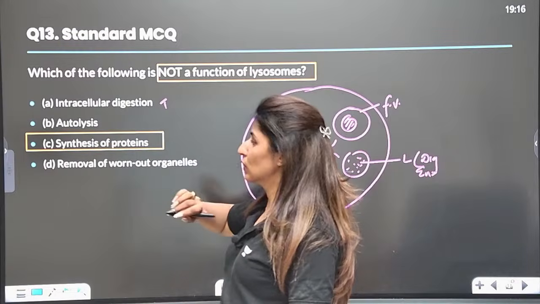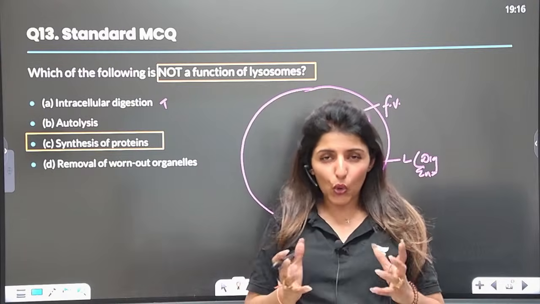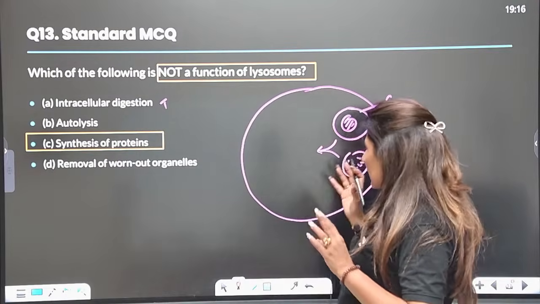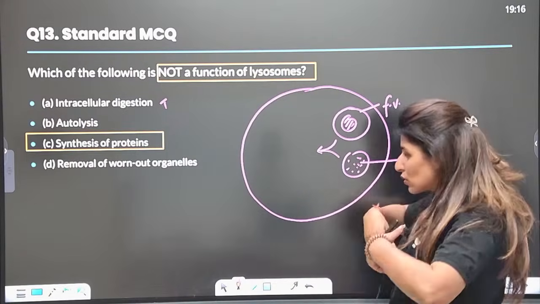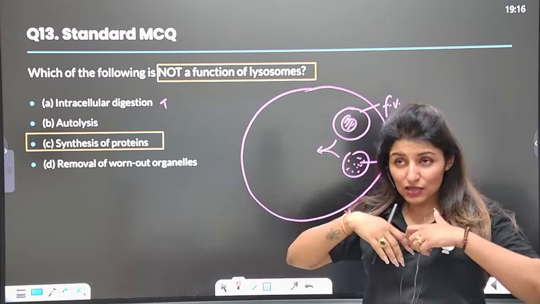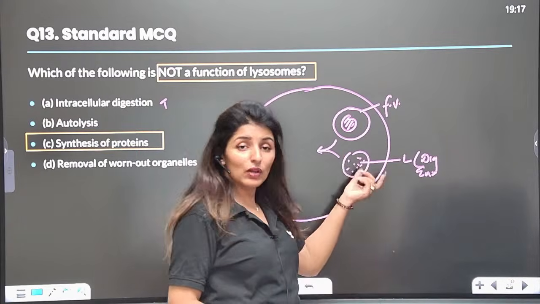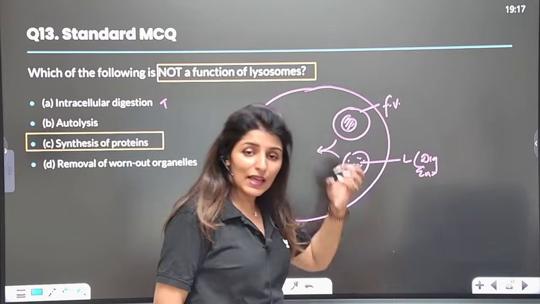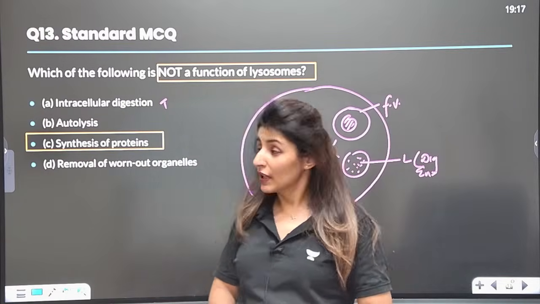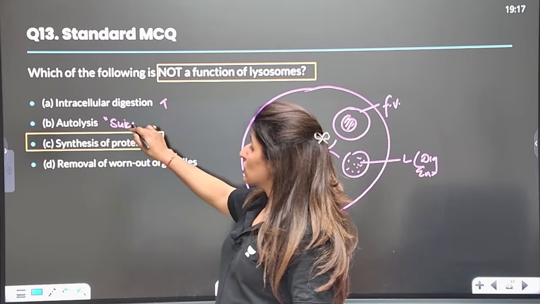So this is true. Autolysis means that when the cell is damaged, old or worn out, instead of digesting the worn out part, the lysosome is going to burst and release all its digestive enzymes into the whole system, and the whole cell will be destroyed. That is called autolysis, and that is why we call lysosomes suicidal bags.